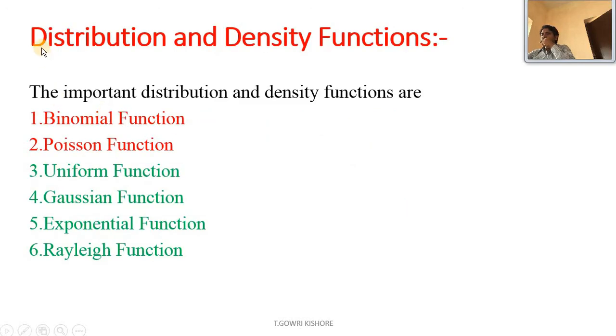Today the concept is distribution and density functions. The important distribution and density functions are the binomial function, Poisson function, uniform function, Gaussian function, exponential function, and Rayleigh function. Binomial and Poisson are discrete, which is why I have represented them in red color, and uniform, Gaussian, exponential and Rayleigh are in continuous form.